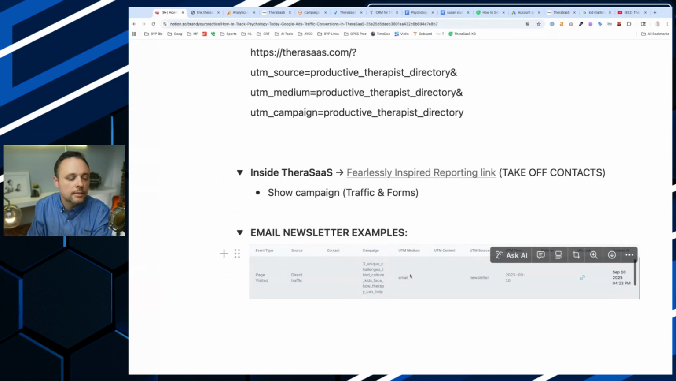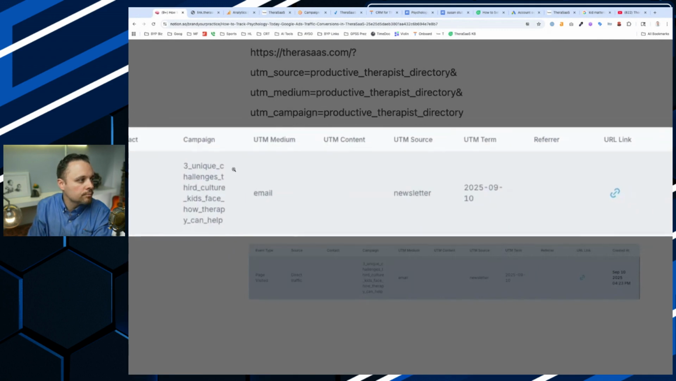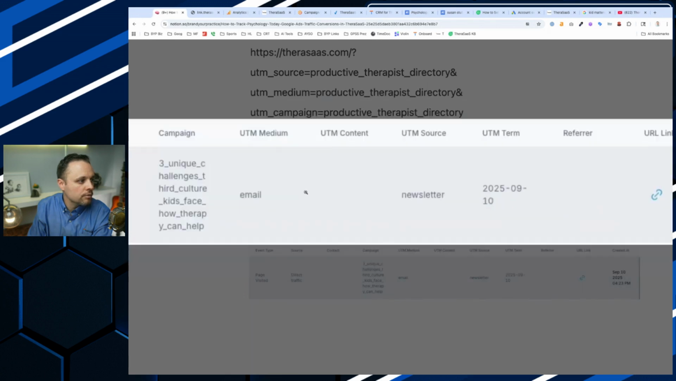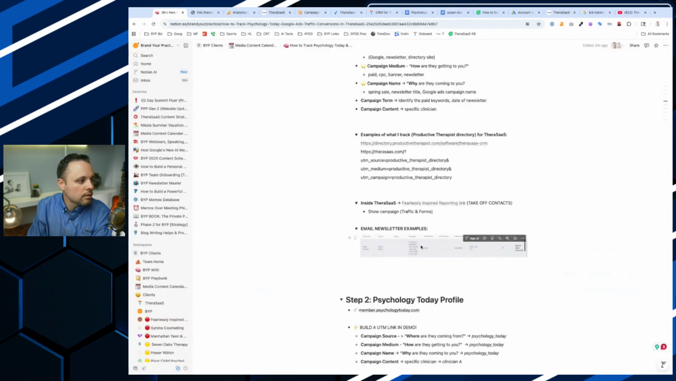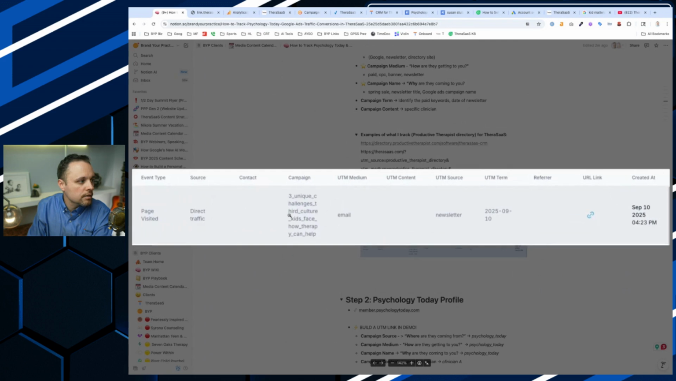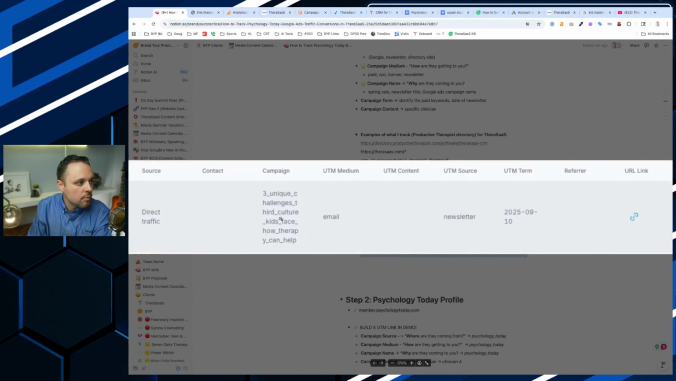Okay, thank you, Allison. I'm going to click on this here, and this is what it looks like inside TheraSaaS. Sorry, I'm too zoomed in. There we go. So you can see here, it's considered direct traffic, but because they click directly on the link, the campaign, this is going to be a newsletter campaign.